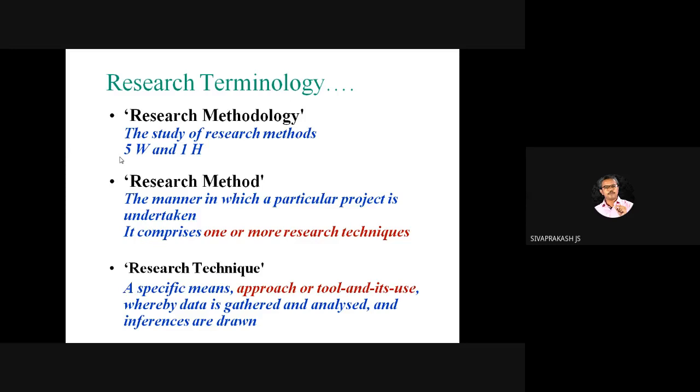A combination of one or more research techniques is called research methods. Usually the research methodology includes all these research tools, techniques and methods, combinedly known as research methodology.